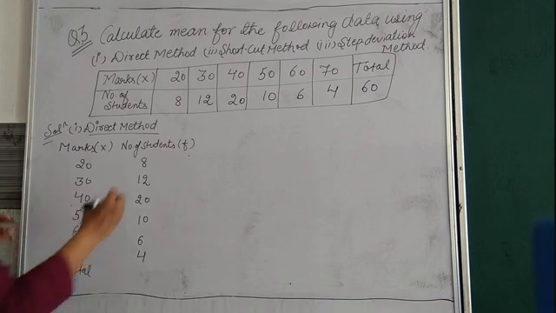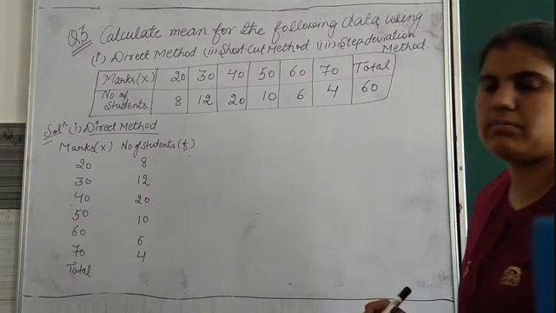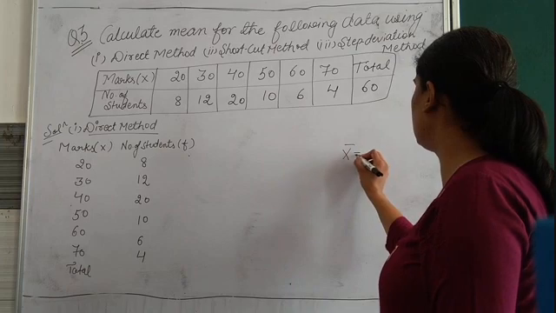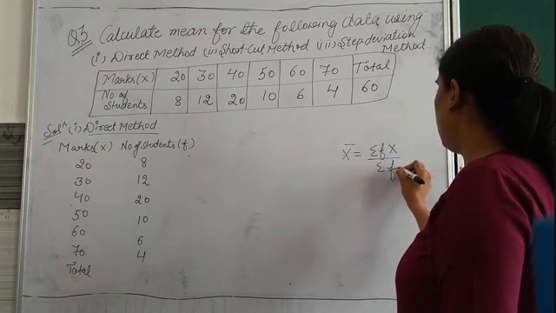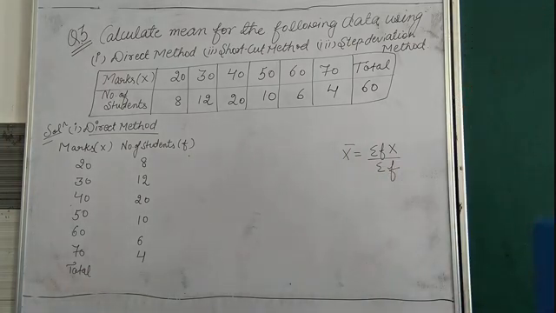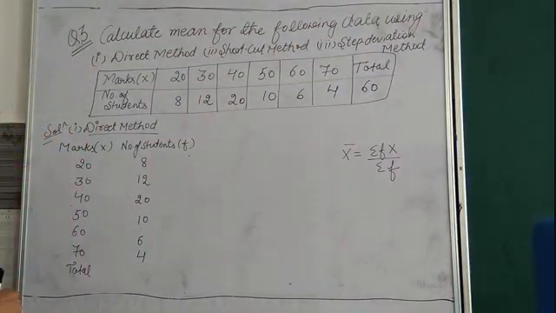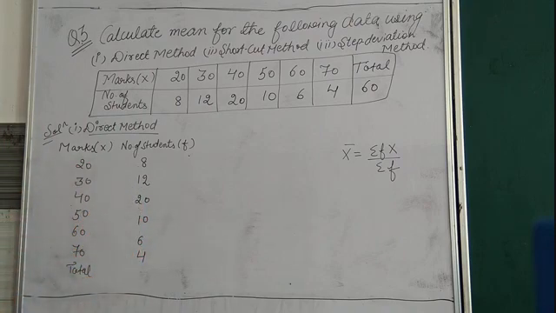Clear? Now as I have already told you, the formula for calculating mean by direct method is x bar is equal to sigma fx upon sigma f. It means you have to make one more column, and in that column, bache, you have to write the product of f and x. Clear? Let me make it correct. 10, 20. This 10 will come a little bit up.